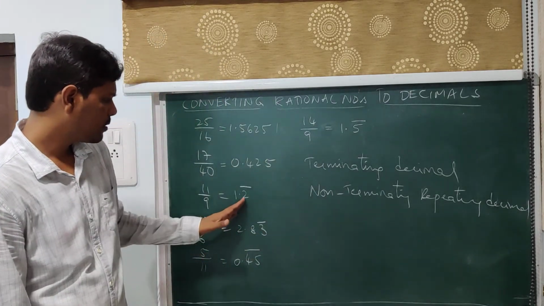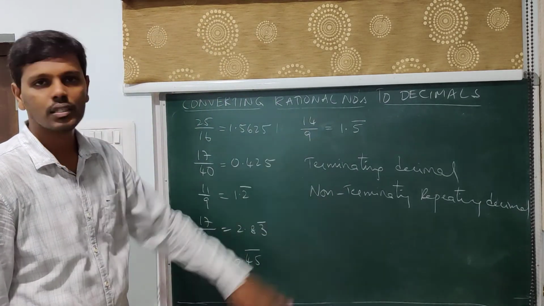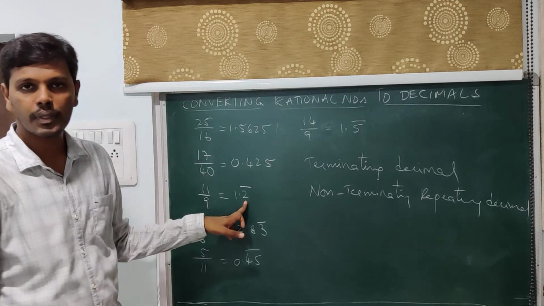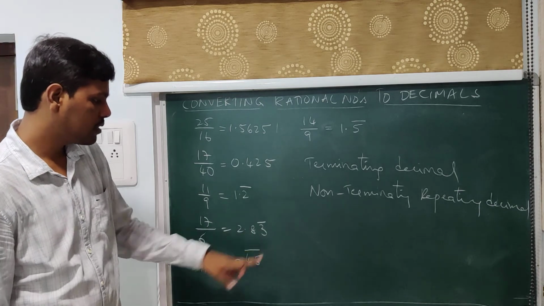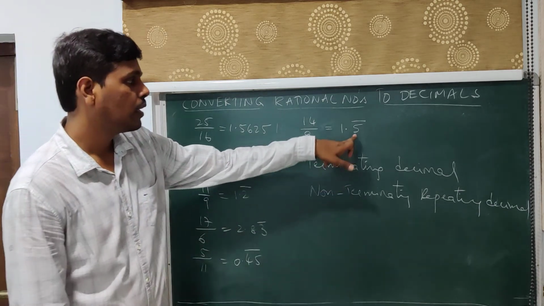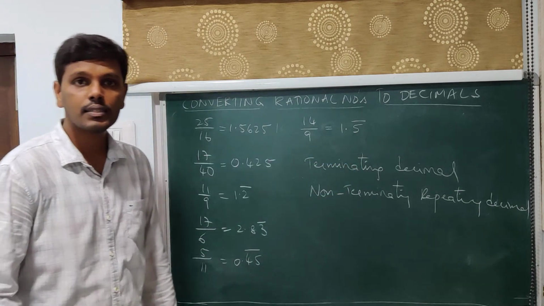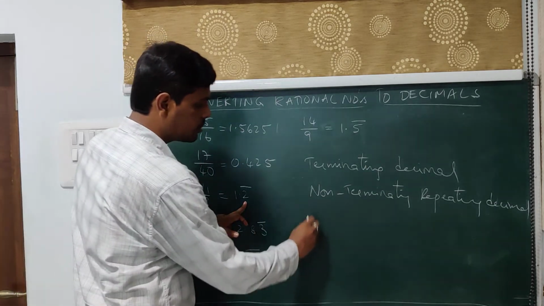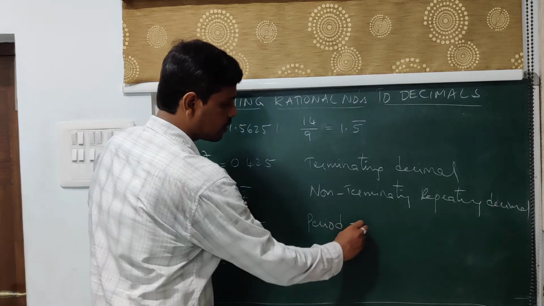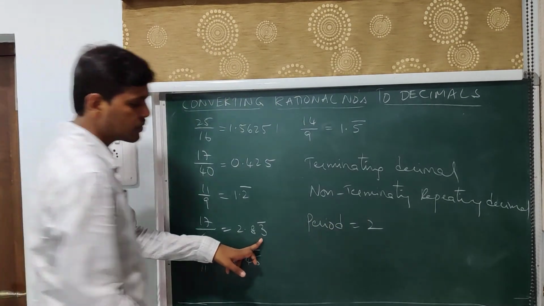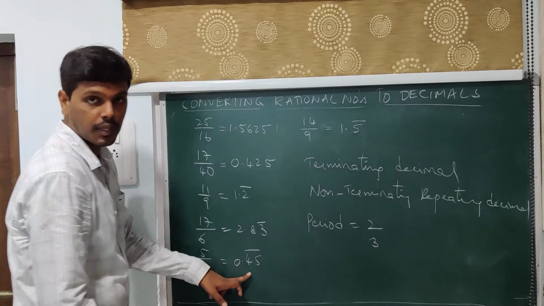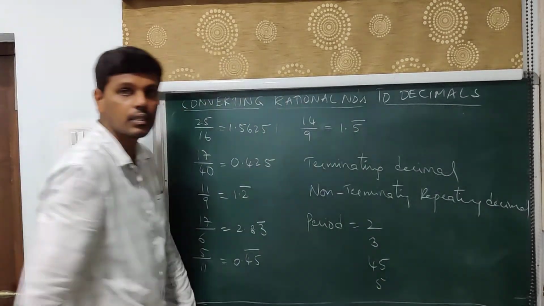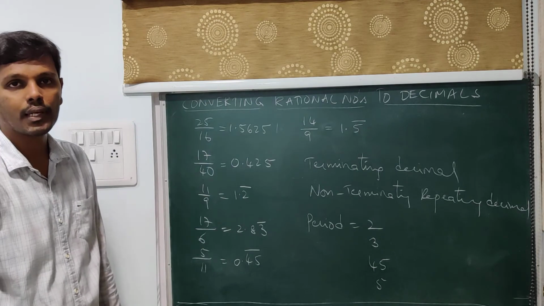So let us see some terminology regarding non-terminating repeating decimals. So here you can see that 2 is repeating, here 3 is repeating, here 45 is repeating, here 5 is repeating. Now the digits which are repeating, we call them the period. That is, here the period is 2, here the period is 3, here the period is 45, here the period is 5. Whatever the digits that are repeating, we call them the period.